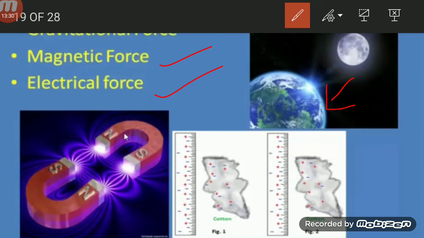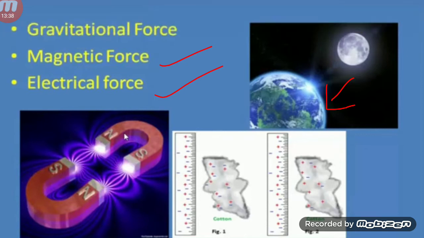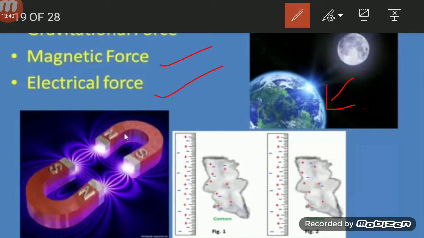In this example, there are two magnets. There is no contact with each other, but there is a force. They are attracting each other. Why? Because some magnetic force is exerted between the two magnets. This force is called magnetic force.